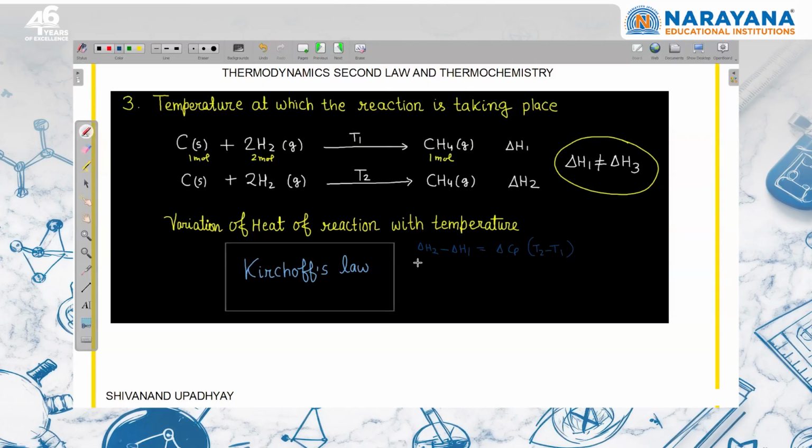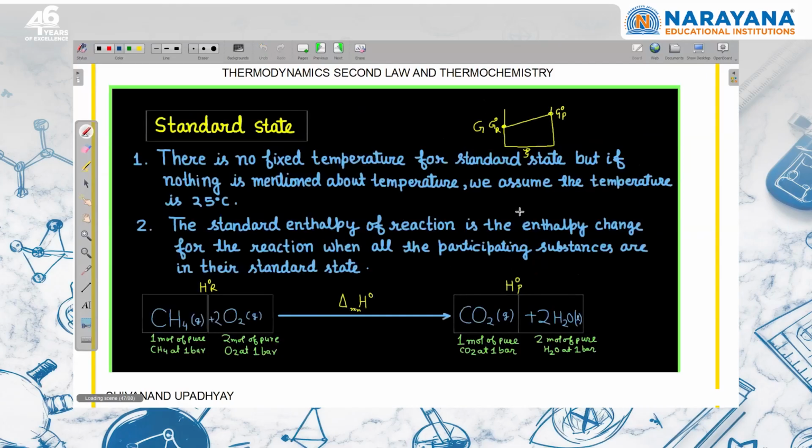If the reaction is taking place at constant volume, then I will write delta U2 minus delta U1 is equal to delta CV reaction times T2 minus T1, right? This is Kirchhoff's law. This is also related to entropy change, right? We'll study later. So the temperature at which the reaction is taking place is also important.